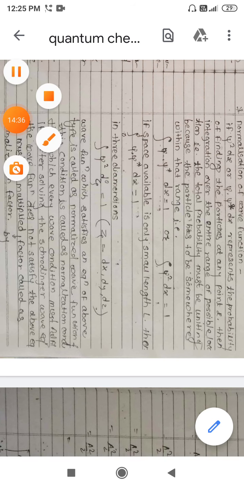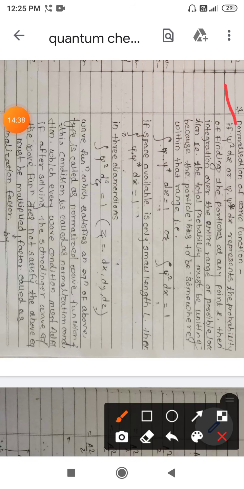First we will see the condition of normalization. Suppose psi is my wave function, and the complex conjugate of that is psi star. Psi square dx represents the probability of finding the given particle at a given point.